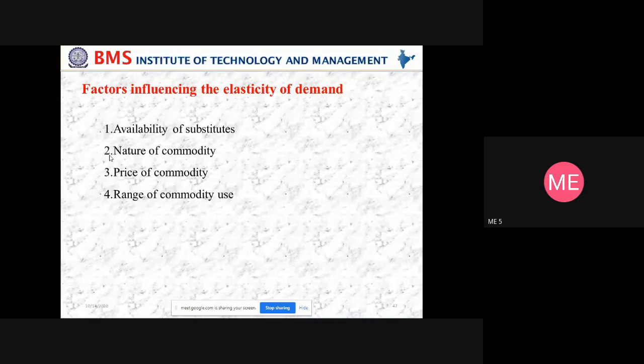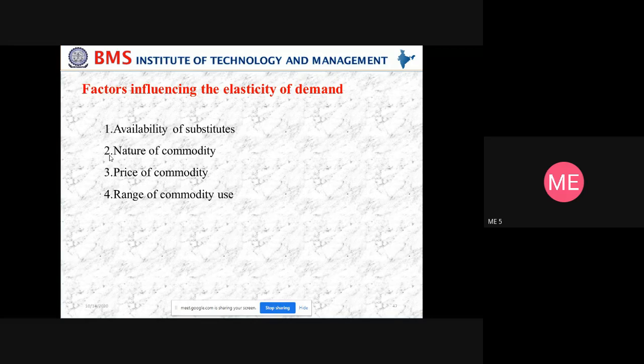So in other words, we can say a small change in the price of luxury items brings large fluctuations in demand, because if there is a change in the price of luxury items, then the buying capability changes, or the quantity demanded changes. Say, for example, essential commodities like milk and salt will not cause any major fluctuation in demand, because they are for daily use.